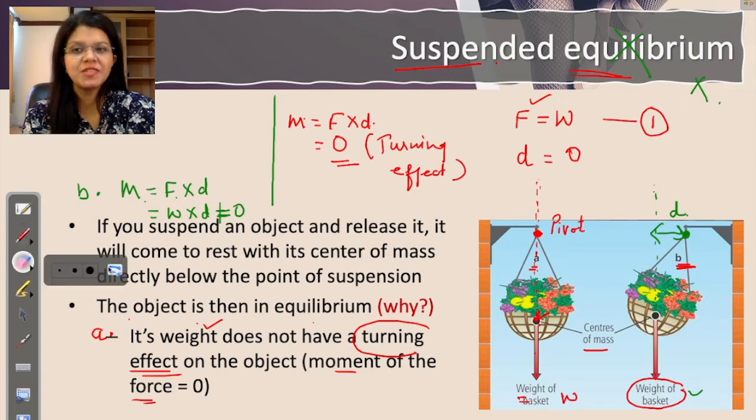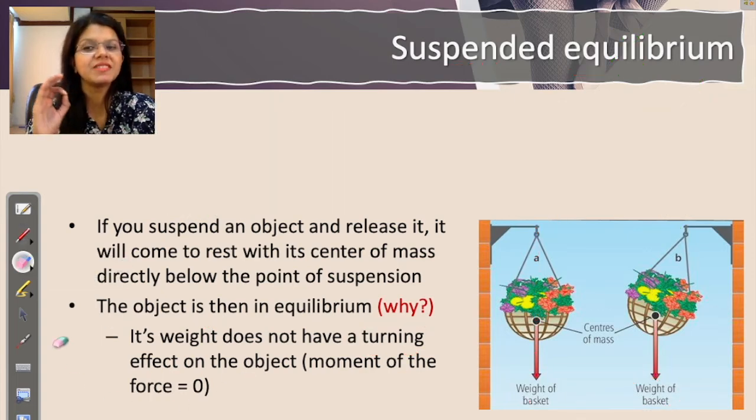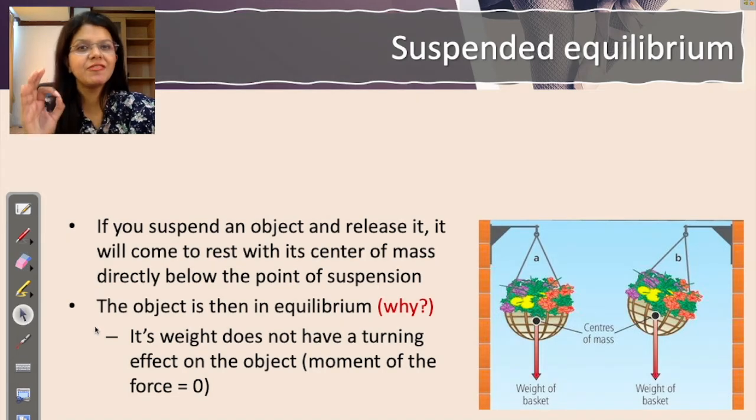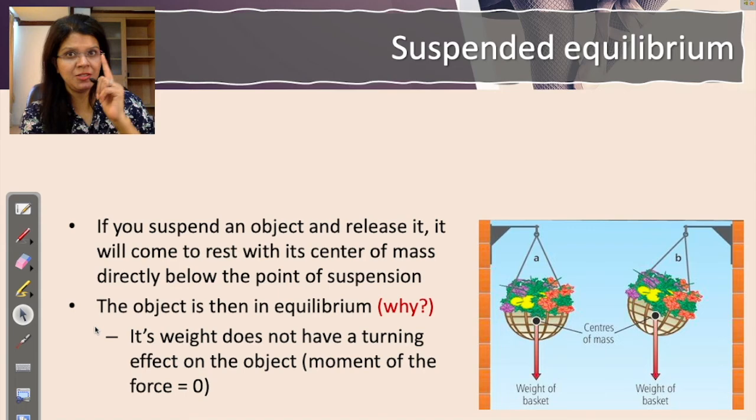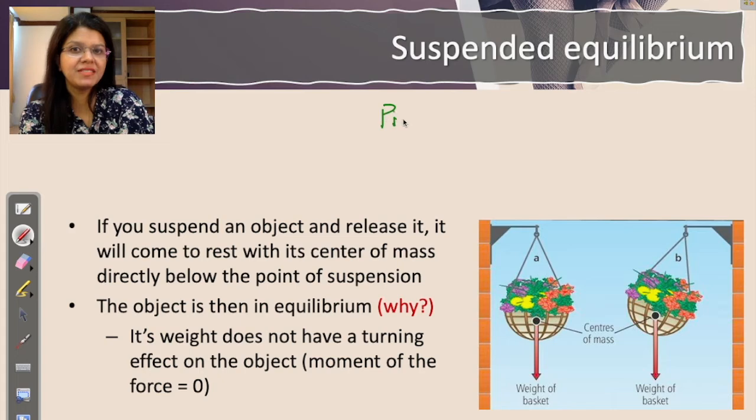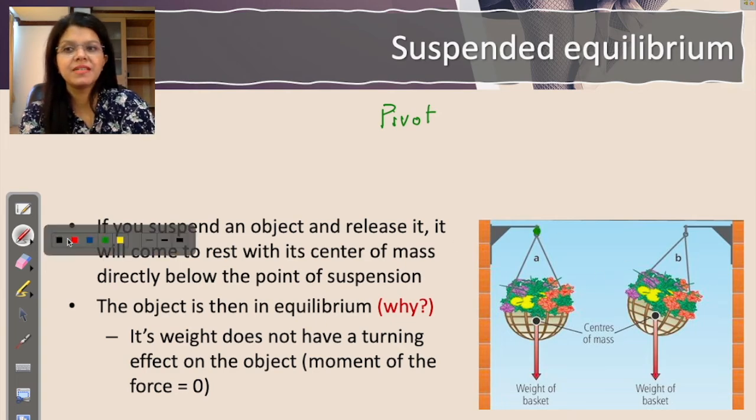If you want the object to be in equilibrium, our object which is suspended, its center of mass should be directly below the pivot. So we are talking about 2 points. Pivot. All you have to do is to identify the pivot. Pivot is a point. Identify where the pivot is, right? So mark the pivot. Center of mass is also a point.